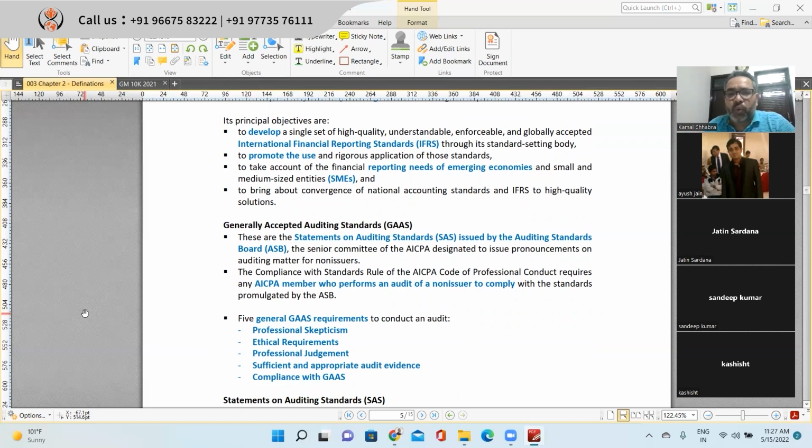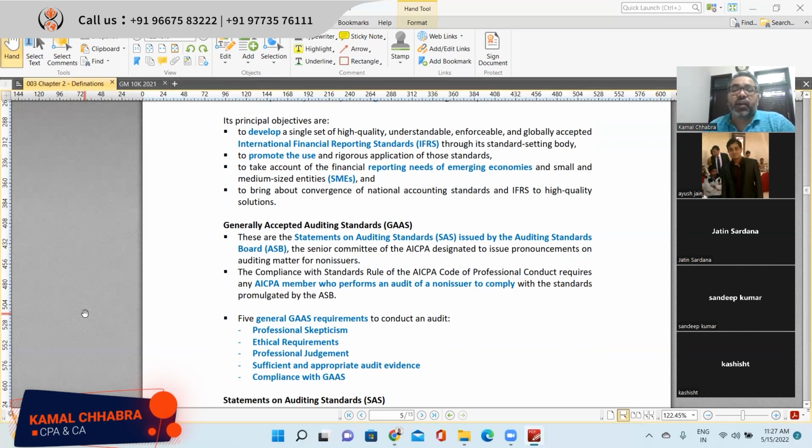They also promote rigorous application of those standards in the respective parts of the world, and they have a special reporting framework for SMEs as well. So they have certain relaxations for small companies in terms of IFRS implementation, and they also provide guidance on the conversion as well.